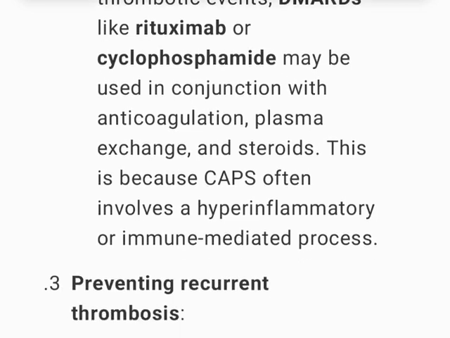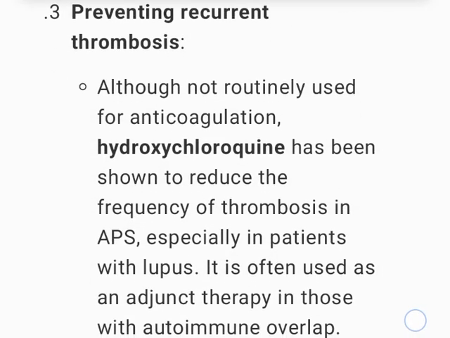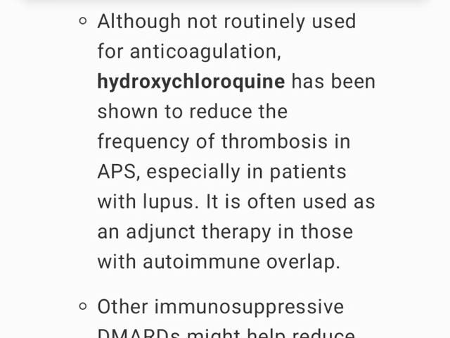3. Preventing recurrent thrombosis. Although not routinely used for anticoagulation, hydroxychloroquine has been shown to reduce the frequency of thrombosis in APS, especially in patients with lupus. It is often used as an adjunct therapy in those with autoimmune overlap. Other immunosuppressive DMARDs might help reduce thrombotic risk by controlling systemic inflammation in patients with APS secondary to autoimmune diseases.